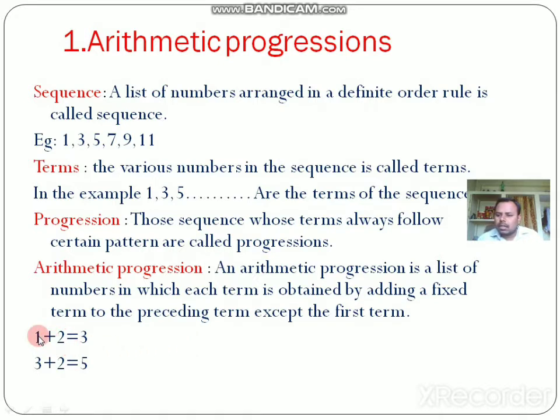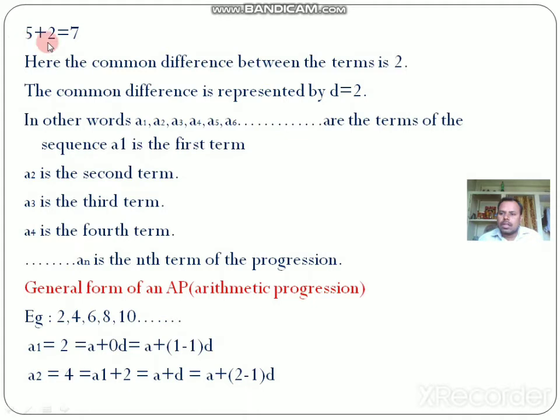See here what happens. 1 is there, I add 2, now it becomes 3. To 3 I add 2, now it becomes 5. Similarly, to 5 I add 2, then it becomes 7. Here I added a common number, which is 2, and I got an arithmetic progression. So what is an arithmetic progression?